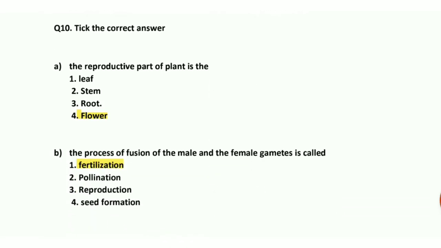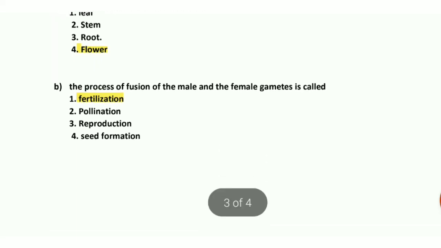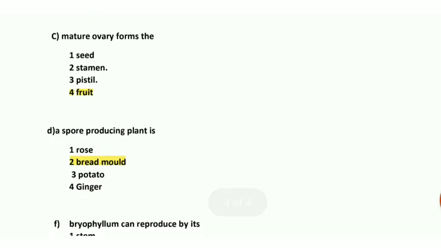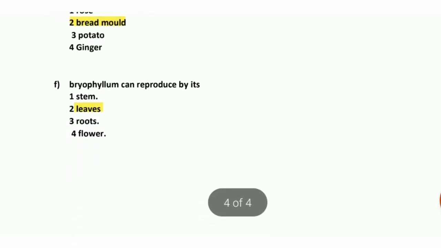Answers are highlighted. In A part, the reproductive part of a plant is the flower. Okay, remember this. In B part, the process of fusion of the male and the female gametes is called fertilization. Now in C part, the mature ovary forms the fruit. Okay, and ovules form seeds. Now in D part, a spore producing plant is bread mold. In F part, bryophyllum can reproduce by its leaves.